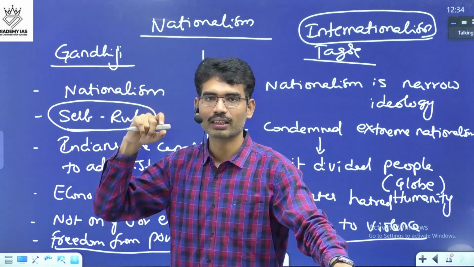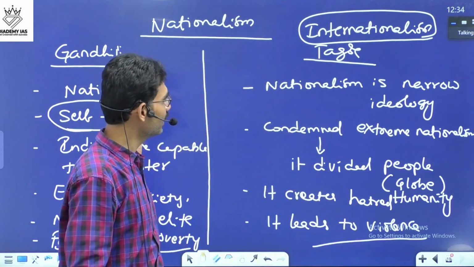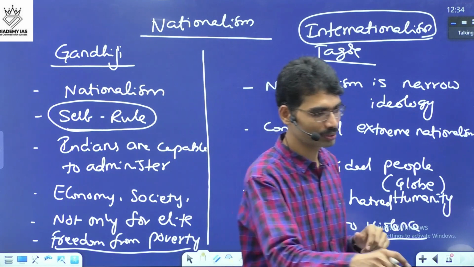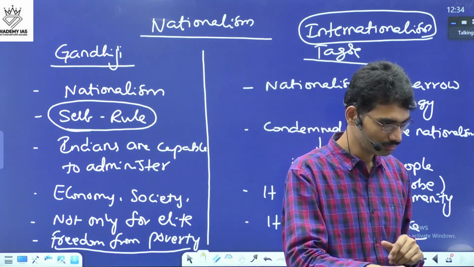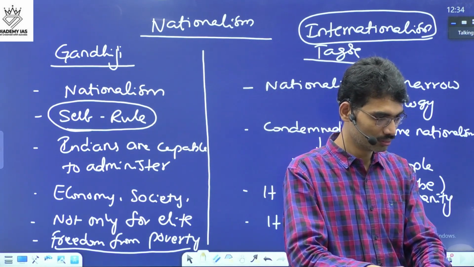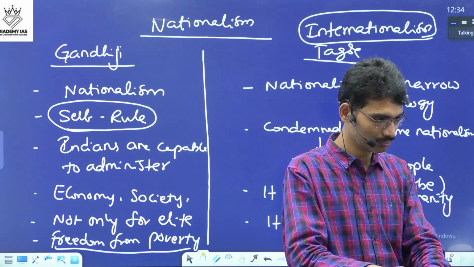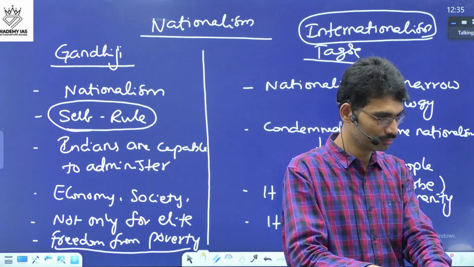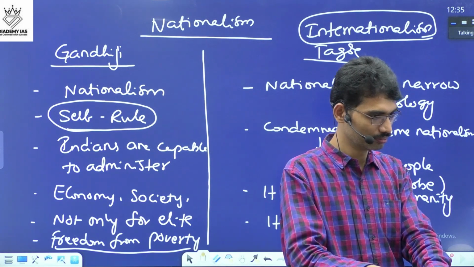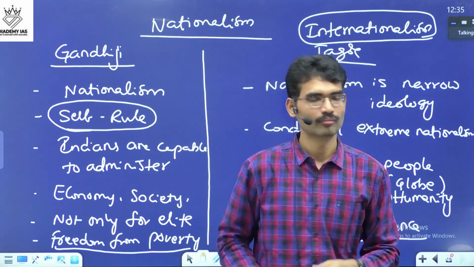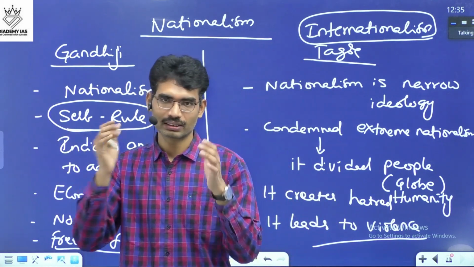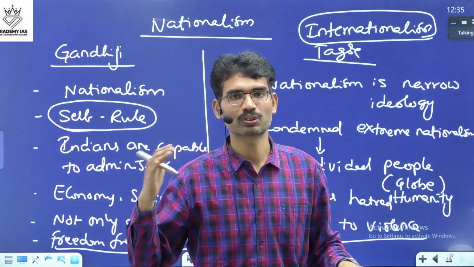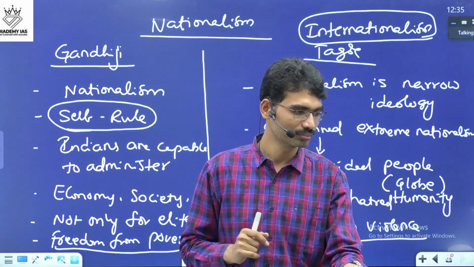So this is what nationalism in Gandhiji's idea and internationalism when it comes to Tagore. These are some of the basic differences when it comes to Gandhiji and Tagore.